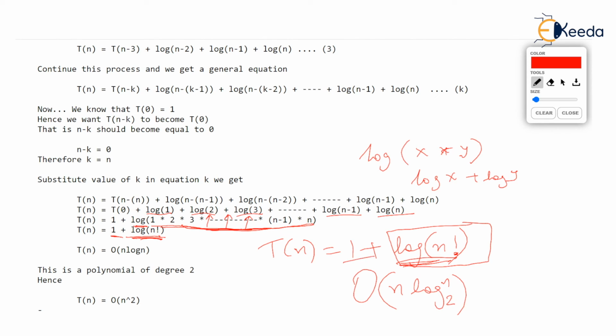And anyway, this is a constant term 1, and you know that 1 has no importance in front of such a large term log of n factorial, and you know that we always take the largest term in the polynomial. So we have got Tn is equal to n log n. This is Tn is equal to n log n to the base 2. That's how we got the analysis of this recursive function.